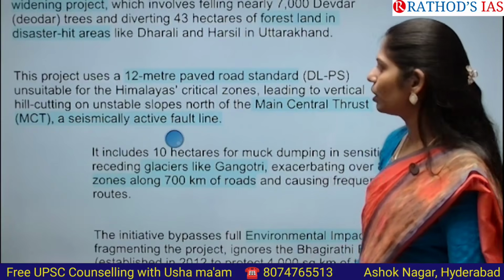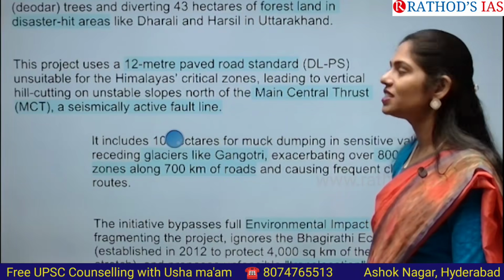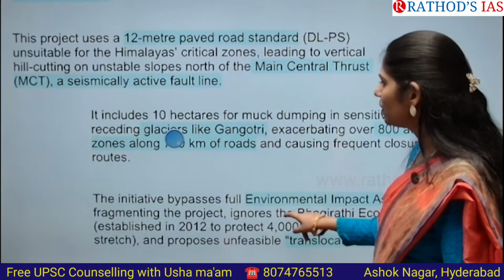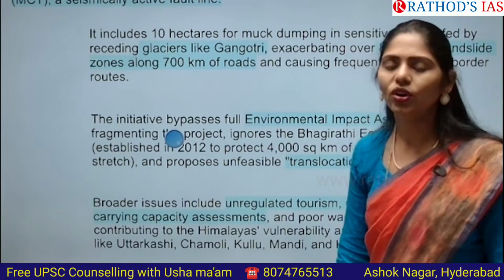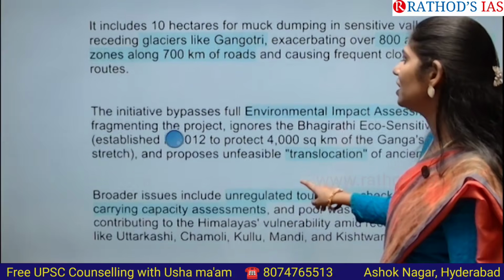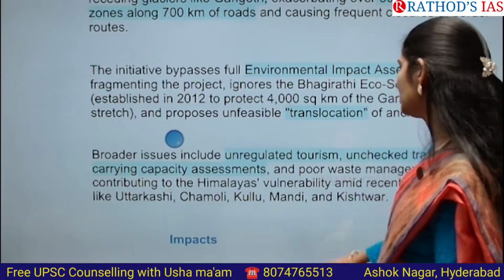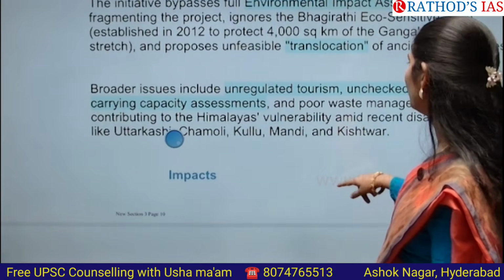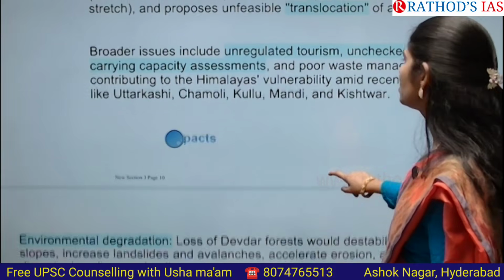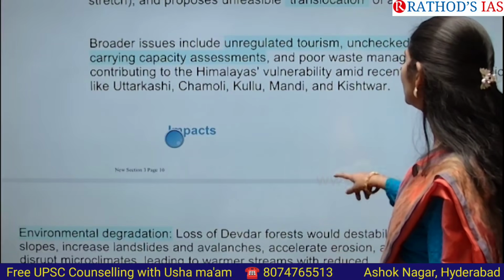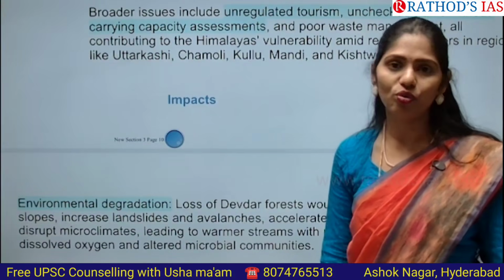Not only that, this project uses a 12-meter paved road standard, which is unsuitable for these critical Himalayan zones. It also includes 10 hectares of dumping sites in sensitive valleys with glaciers, affecting the rivers as well. This initiative is also bypassing environment impact assessment, which is another important problem. There are also issues of unregulated tourism, unchecked traffic without carrying capacity assessment, and poor waste management, all making the Himalayas more vulnerable.